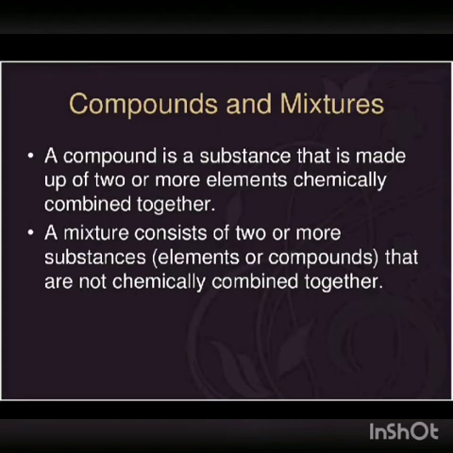So the elements in tooth enamel are not just mixed up, the atoms have joined together to make one substance called calcium phosphate. This substance is different from all the elements that are in it. Most substances are not elements on their own.